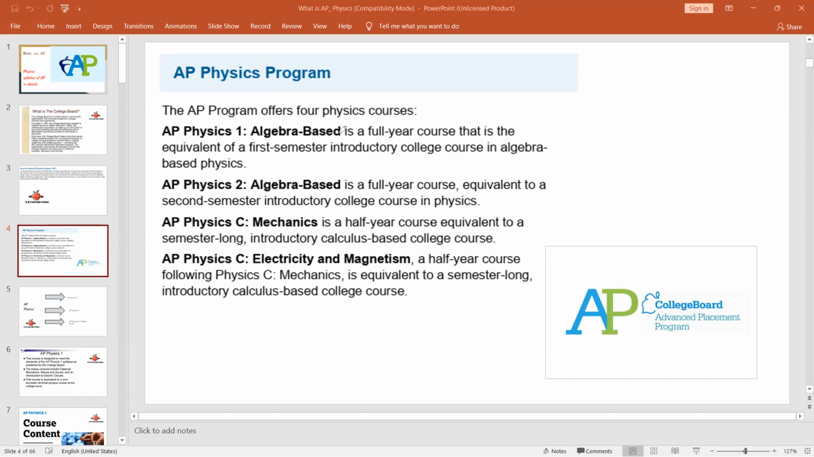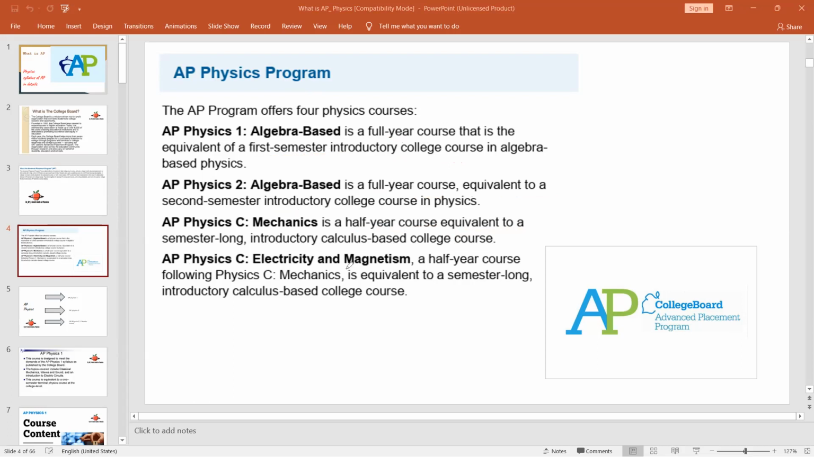AP Physics 1, algebra based, is a full year course equivalent to the first semester introductory college level course. AP Physics 2 is also a full year course, equivalent to a second semester introductory college course. AP Physics C mechanics is a half year course, equivalent to a semester long introductory calculus based college level course.